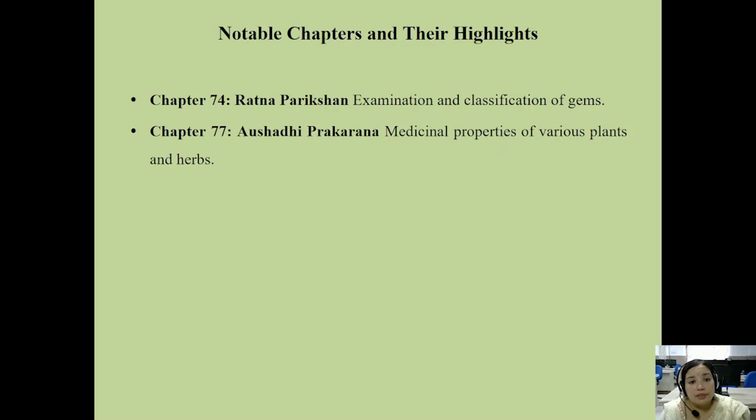Chapter 77 is about Aushadhi Prakarana, the medicinal properties of various plants and herbs. And Ratna Pariksha is the examination and classification of gems.